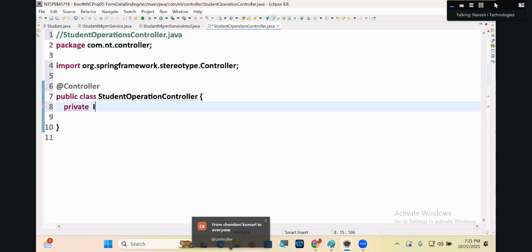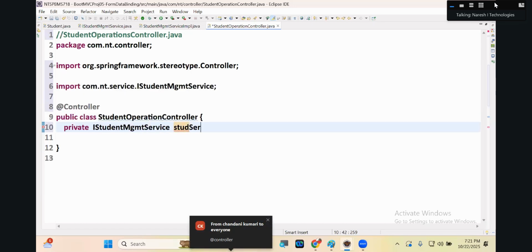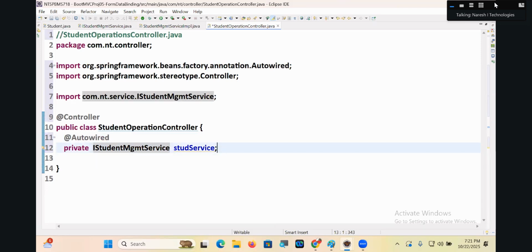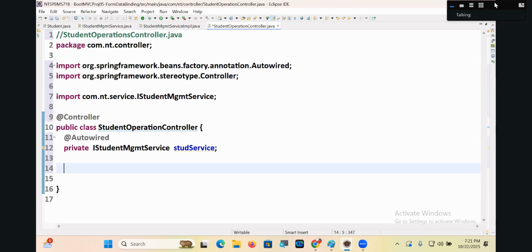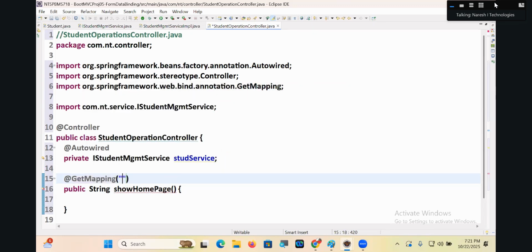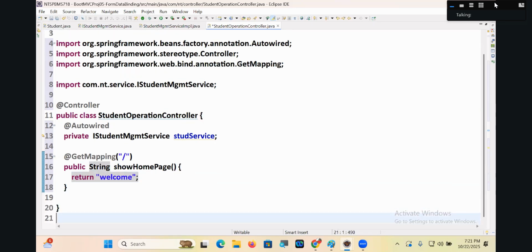I have to inject the service now. IStudentManagementService stud service with @Autowired. Then public String showHomePage, with @GetMapping on slash, return welcome. Handler method for home page.